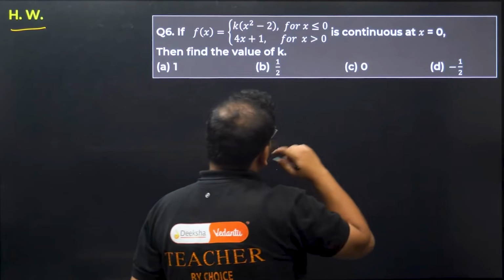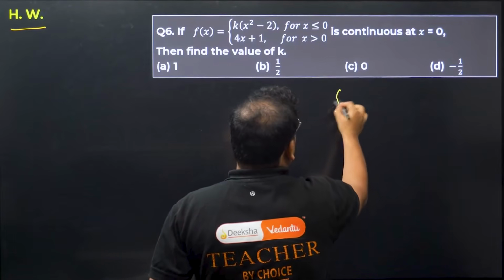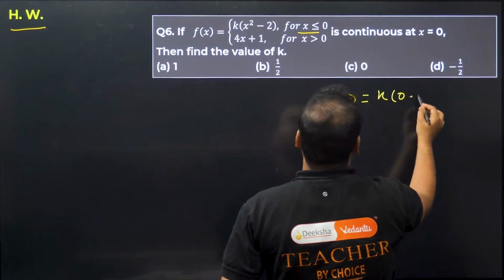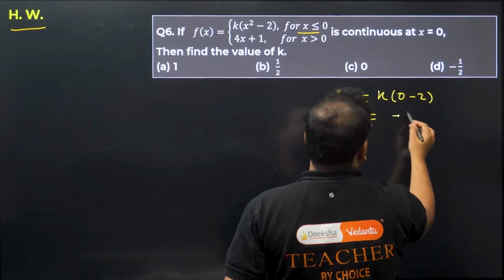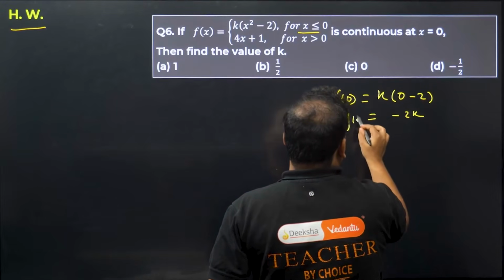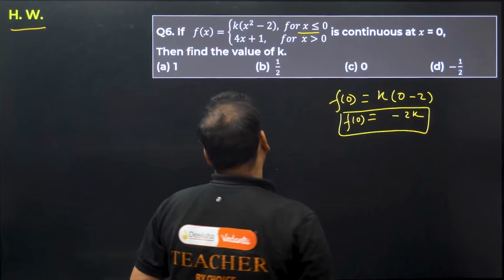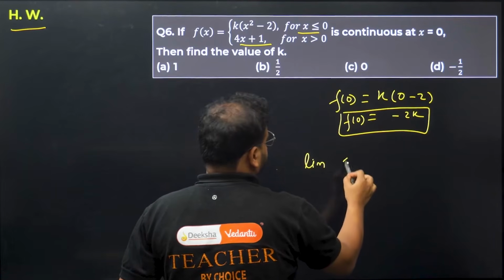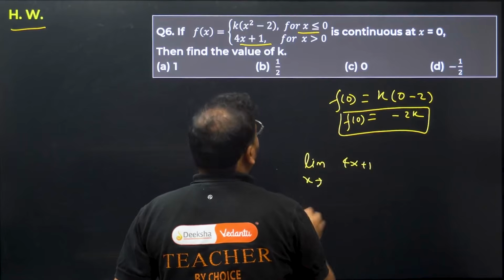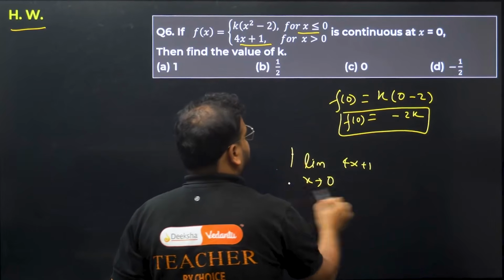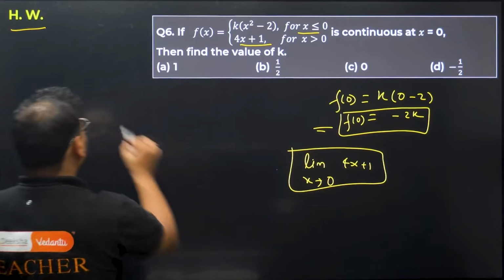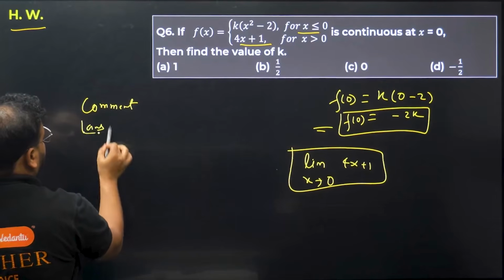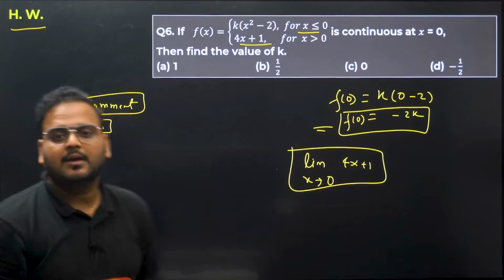So from here, to find f of 0, put it in this case. You'll get k times 0 minus 2, which gives minus 2k. This is my value of f of 0. And for the limit part, I'll give you the hint. For the limit part, you can use this function, as x tends to 0. Solve it and give me the answer. Comment the answer. It's homework, please comment the answer. Okay, can I move on to the next question?